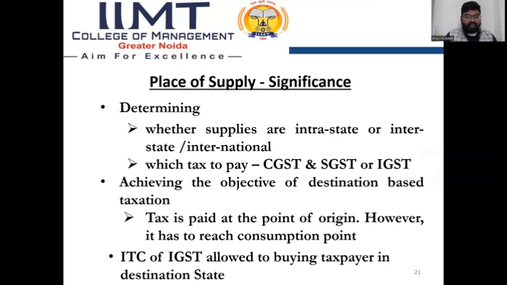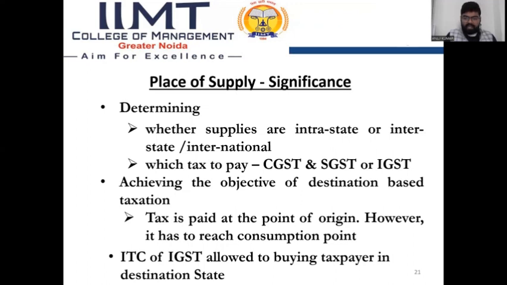Place of supply: significance and determination. Whether supply is intrastate, interstate, or international, we first find out the place of supply, that is, whether the supply is intrastate within the state, interstate outside the state, or international outside India. Which tax to pay on that supply: is it CGST and SGST, or IGST?